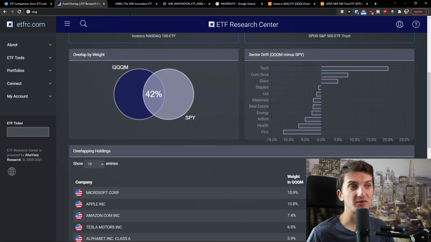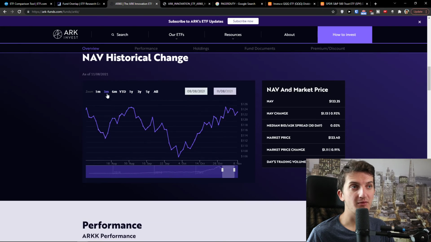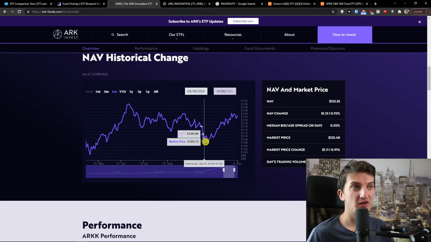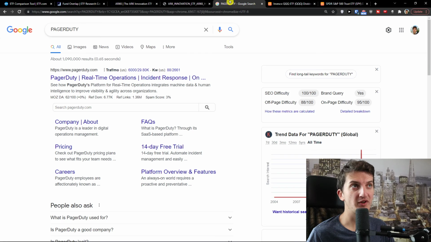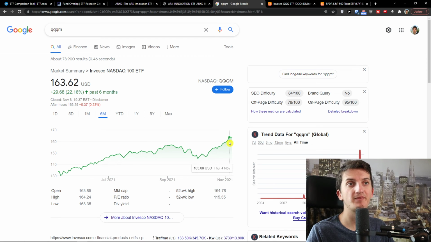And also when you look at performance, the ARKK wasn't performing really well. When we look at the last 3 months period, it wasn't performing well. Even the 6 months period, it went down. Compared to QQQM, see, we had good growth over the last 6 months. So this is something that's up to which strategy you use.